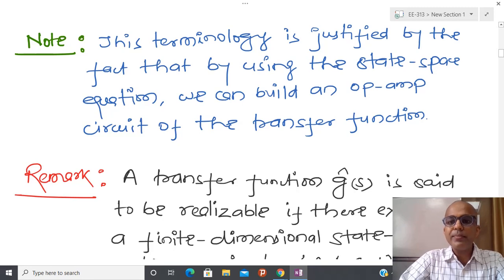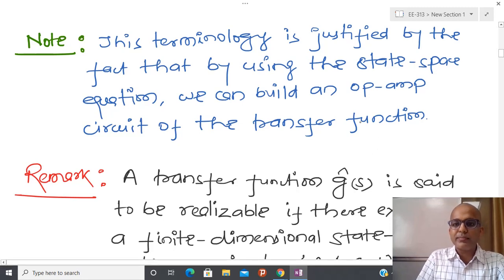And the operational amplifier is an analog circuit. So if you have to do an analog implementation of something, then you have to take the help of the operational amplifier, and that is very famous.